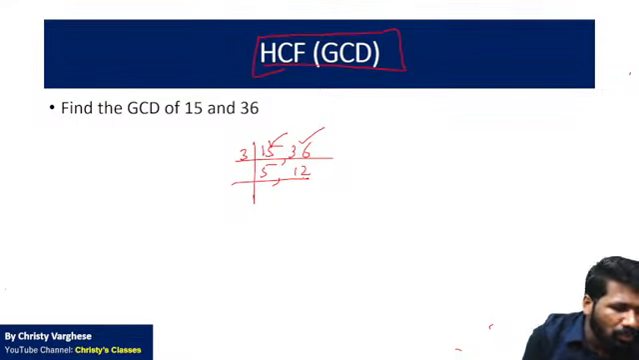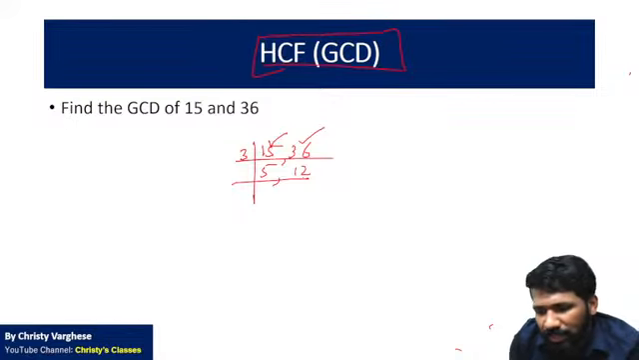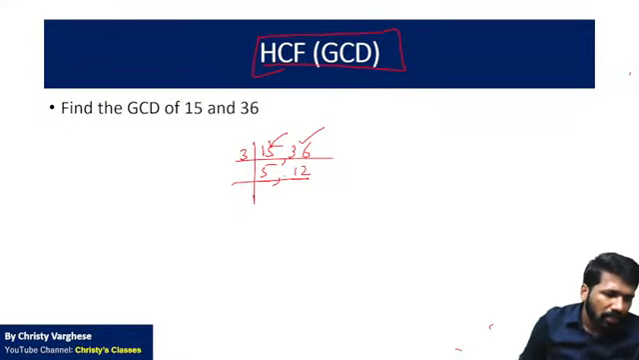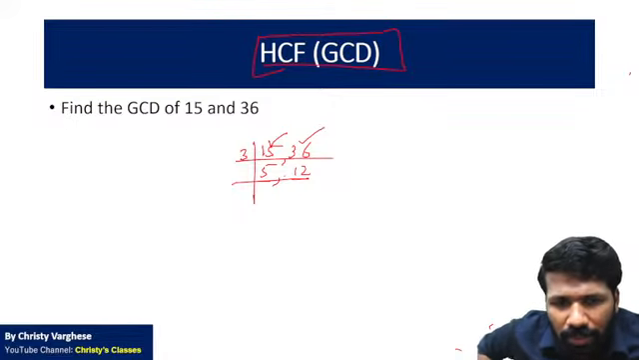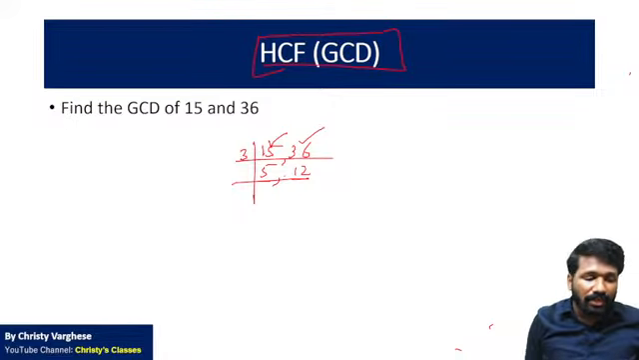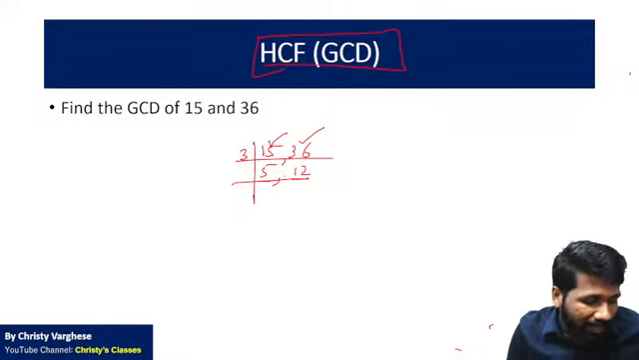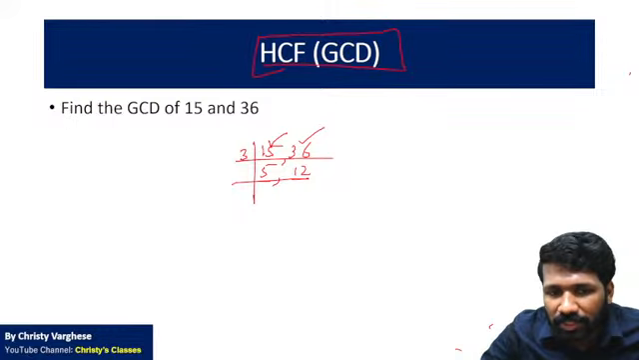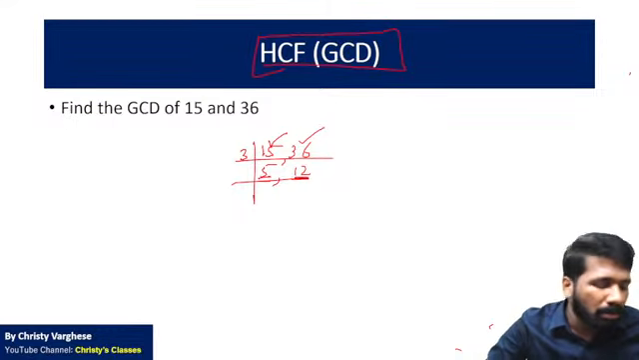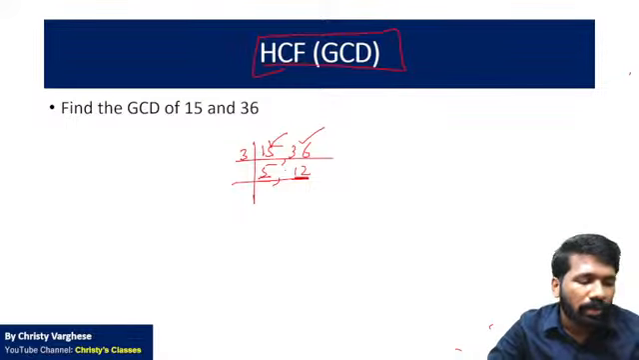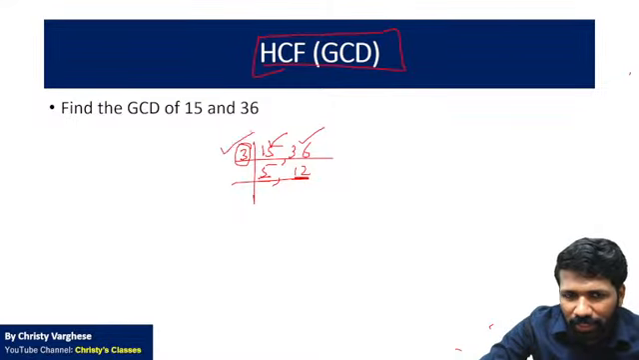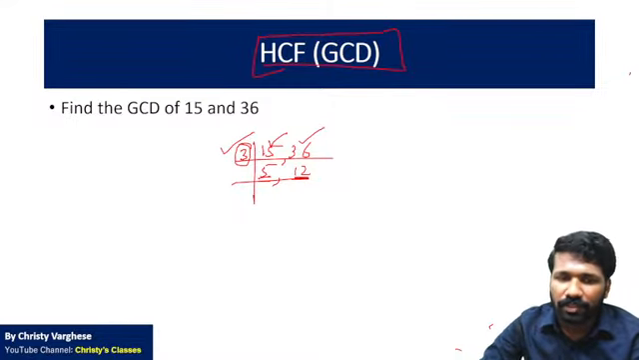In the last class comment section someone was asking what are co-prime numbers. 5 and 12 are co-prime numbers because there is no common factor other than 1 between 5 and 12. That is why they are co-prime numbers. Till you get co-prime numbers, you have to repeat this process. So you already got co-prime numbers, so you cannot divide any more by any other common factors. Then the HCF will be this value only, 3. That is the HCF. Is it clear?